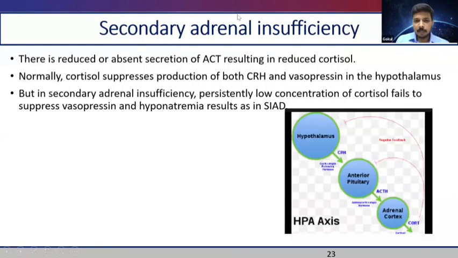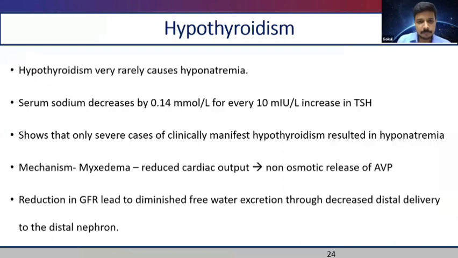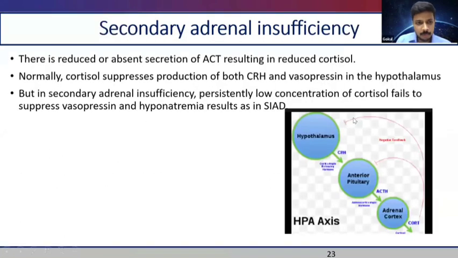And euvolemic hyponatremia occurs in secondary adrenal insufficiency as well as hypothyroidism. We see the mechanism of it. In secondary adrenal insufficiency, there is reduced secretion of ACTH from the pituitary. So cortisol is not secreted. Cortisol causes a negative regulation of CRH as well as vasopressin from the hypothalamus. When this negative feedback does not happen, vasopressin is inappropriately secreted, as in the case of SIADH.